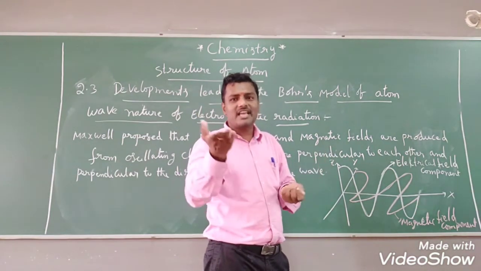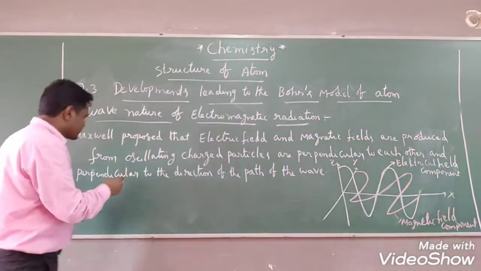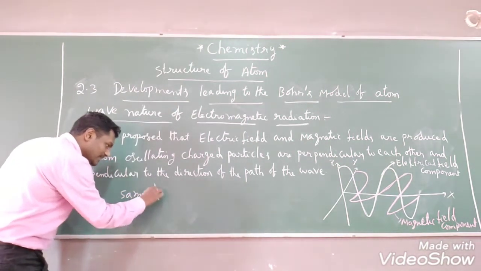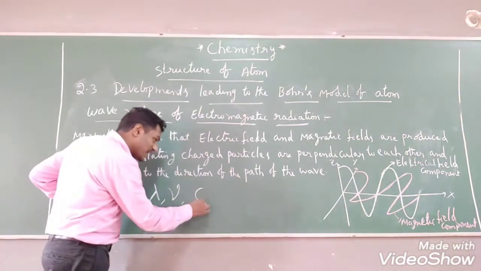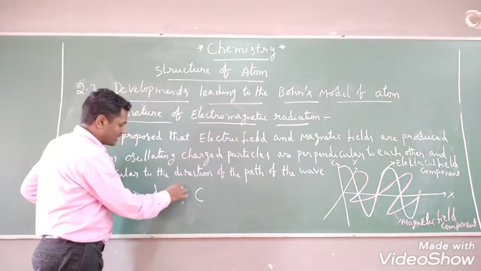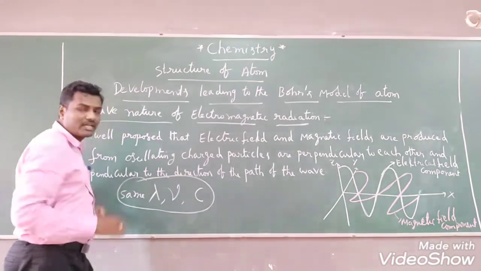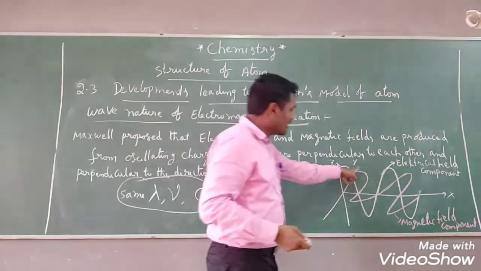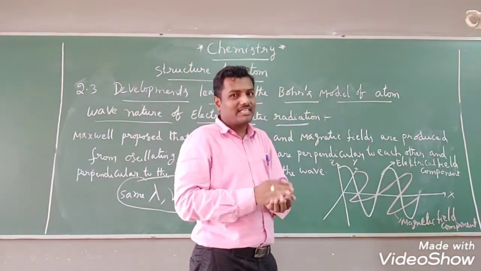The remaining properties are all the same, like what I said to you. These two field components have the same wavelength, the symbol is lambda, the same frequency, and the same speed also. The speed symbol is C, right? Speed of light, C. Frequency, nu, and lambda. These two components possess the same values of lambda, nu and C. But what is the difference? These two are moving in mutually perpendicular planes. Only that is the difference.